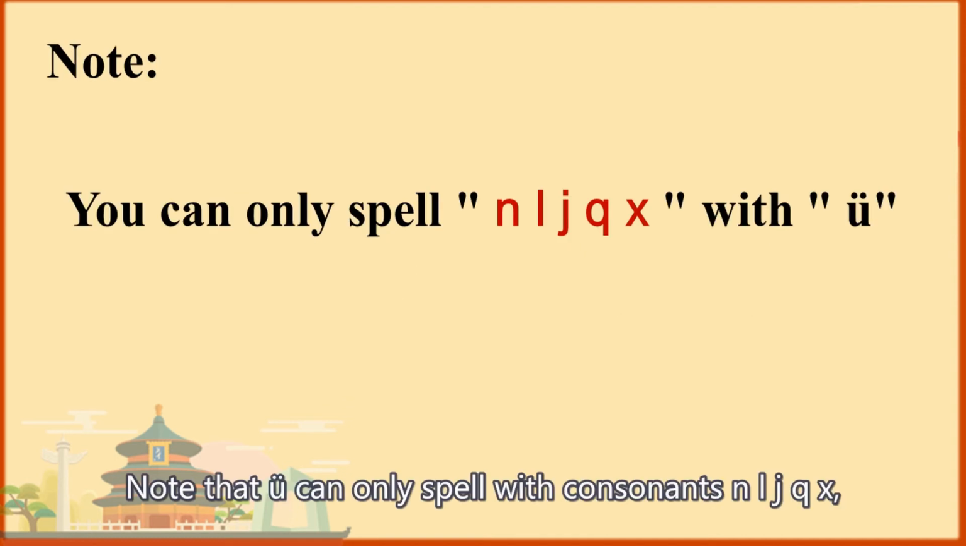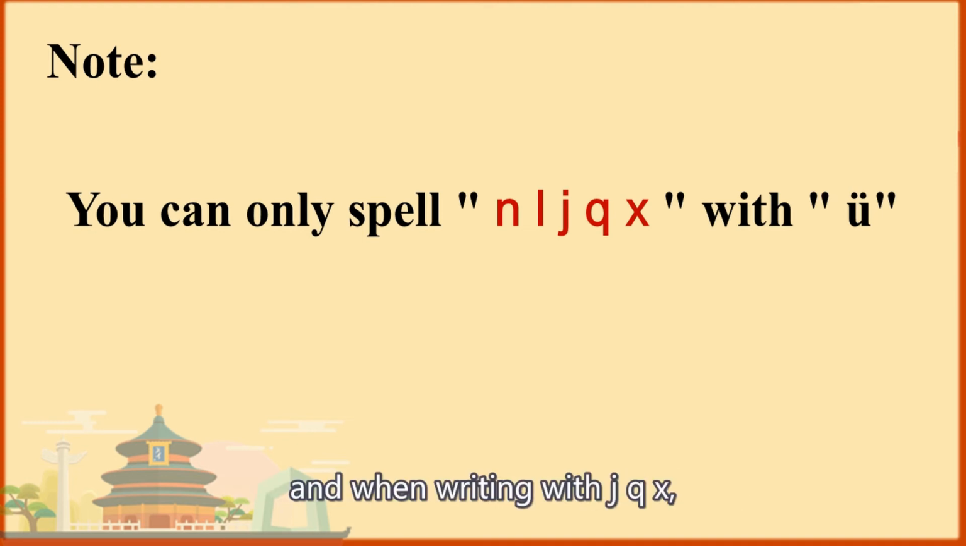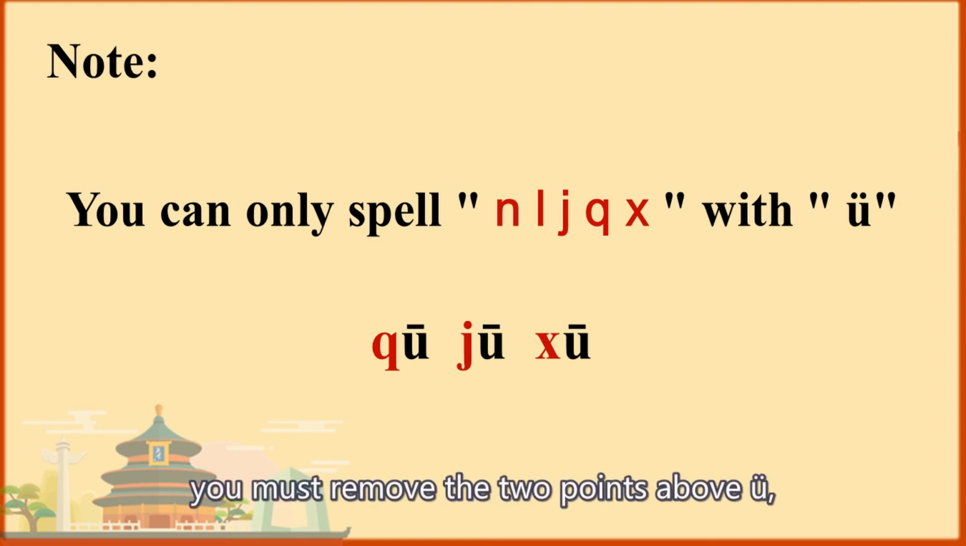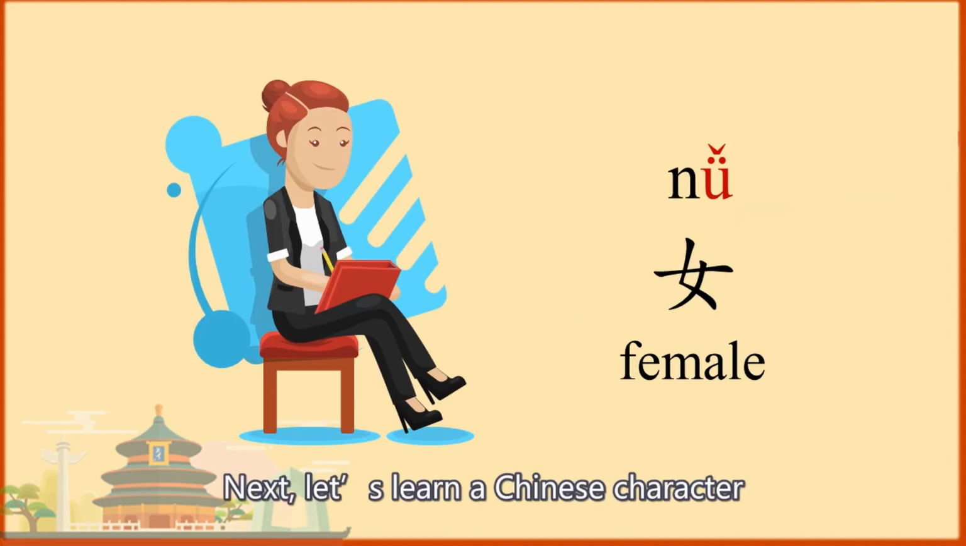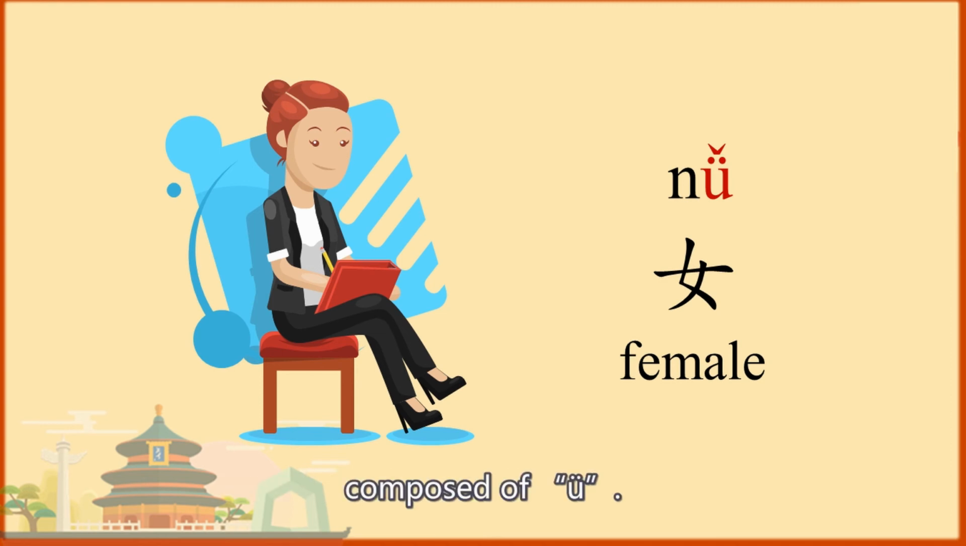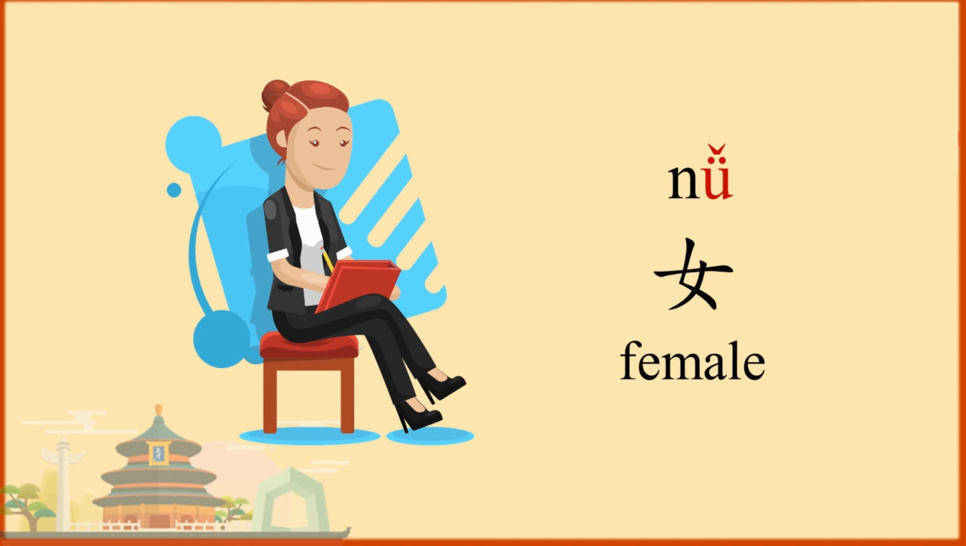Note that ü can only be spelled with the consonants n, l, and j, q, x. Other consonants cannot be spelled with ü, and when writing it with j, q, x, you must remove the two dots above the ü, and the pronunciation is unchanged. Next, let's learn a Chinese character composed of ü. Nü. This character is used to express female. Nü.